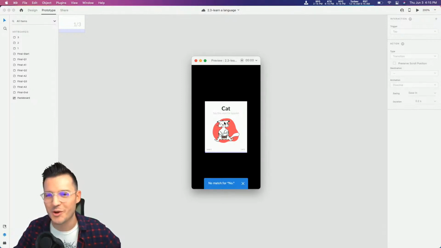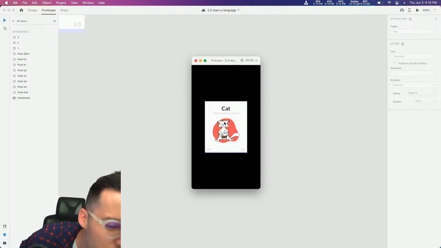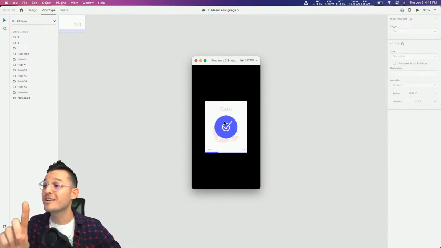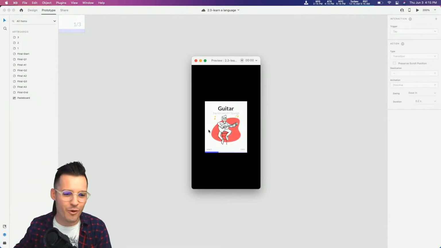No match for no, so it heard me say no. So it has troubles with this word. Let's try one more time. Gato. It worked that time. I had to say it with not the proper pronunciation, but it worked, okay?